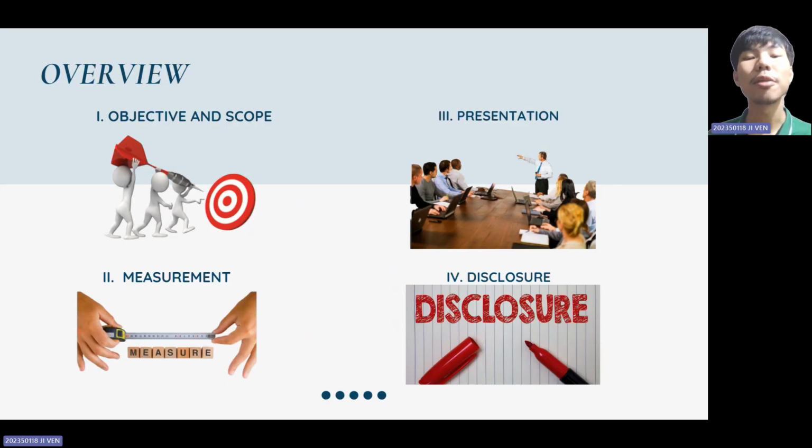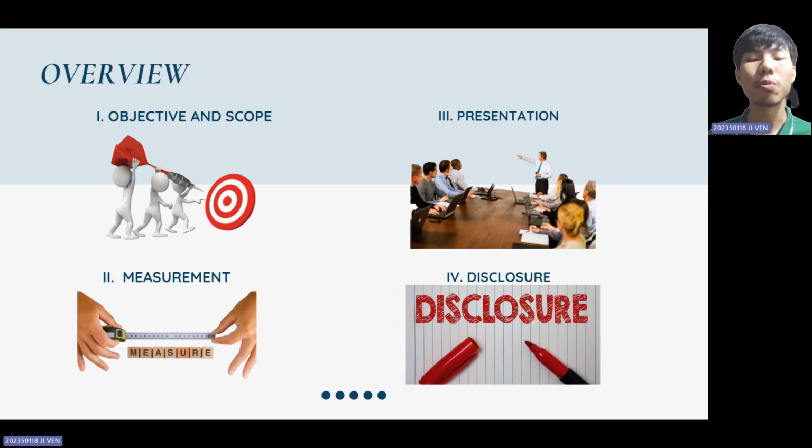The third one is presentation. In this part we will discuss how EPS is shown in the financial statements. And the last one is disclosure. In this part we will explain the required disclosure about EPS.